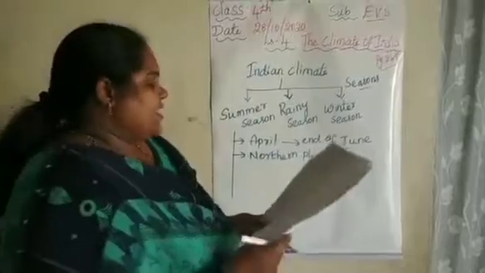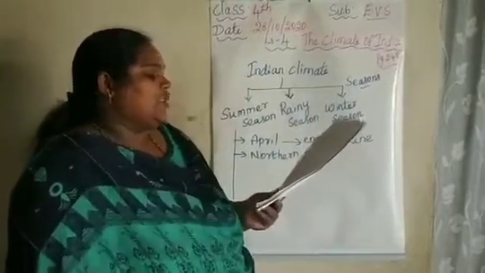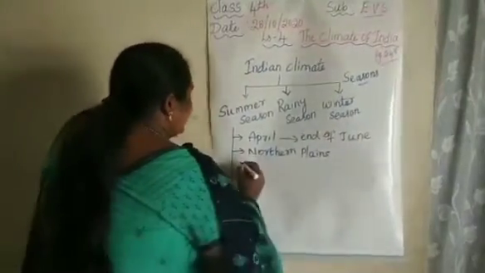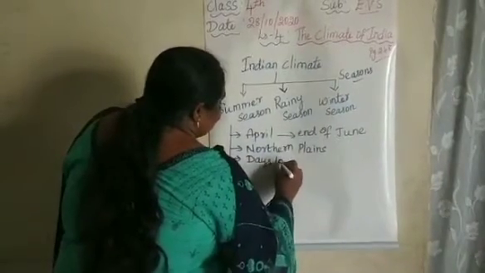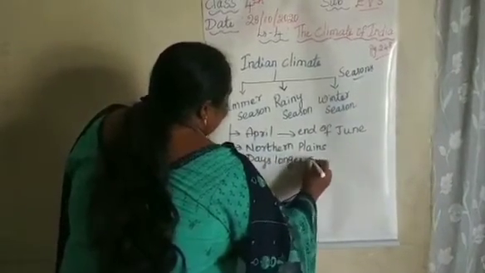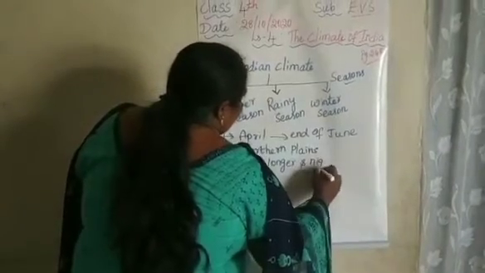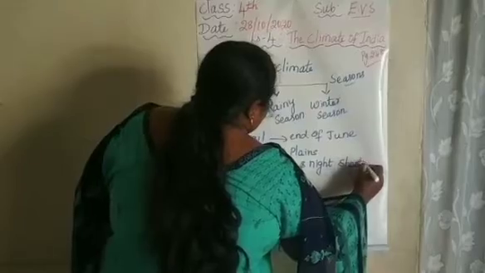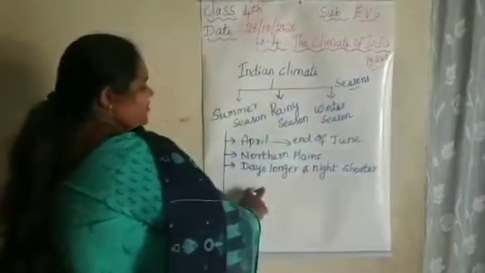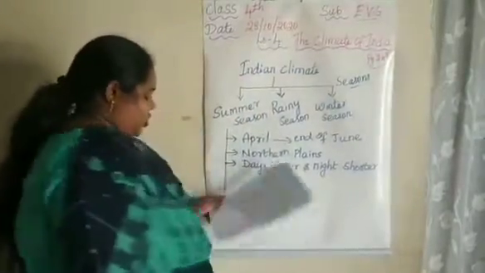Next, in the summer the days are longer than the nights. Days are longer in the summer season and nights are very short.